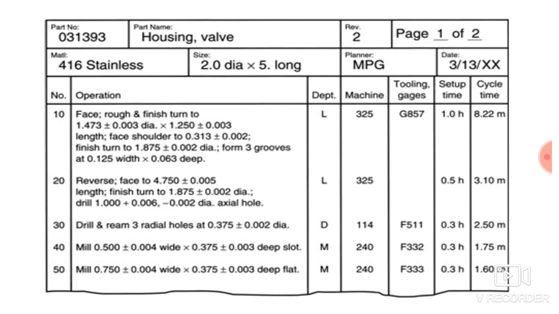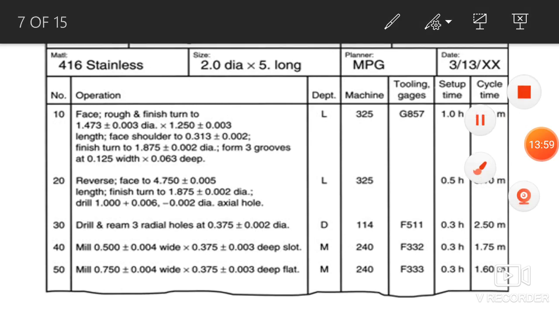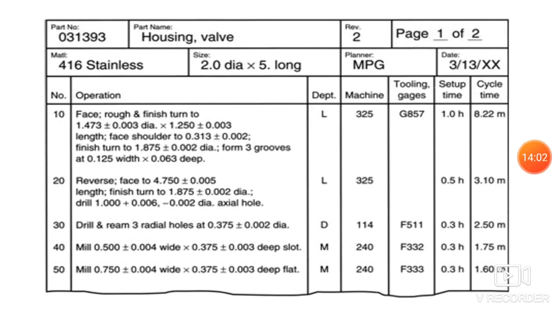Then you have to mention the machine numbers, like 325, 114, 240, which are nothing but different machine numbers. After that you have to mention the various tools or the gauges required. Then the setup time, so you have to set the job on the machine. So the setup time is mentioned. For the first operation the setup time is 1 hour. For the second operation it is 0.5 hours. For the third, fourth and fifth operations it is 0.3 hours.